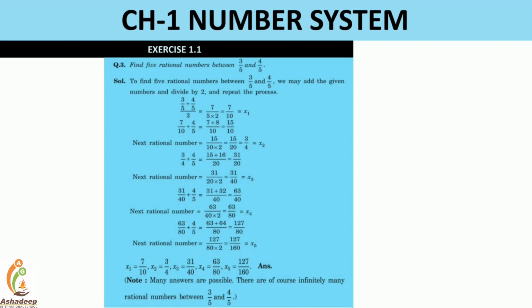Okay, now let's move ahead with another sum. You can find different numbers. If your friend finds 31 by 50, you may find 7 by 10. So you both are correct, right? You can write infinite numbers in between any two rational numbers, so there is variety. If you find one number, your friend might have another new number, and that is also fine. You can go ahead with any method and find different numbers, but you need to remember they must be in between 3 by 5 and 4 by 5, right? So now let's move ahead.